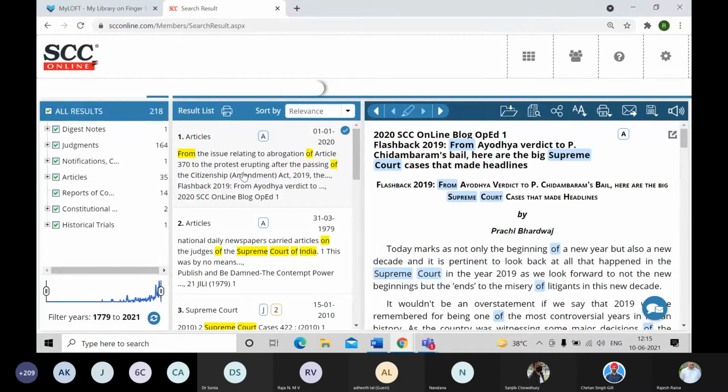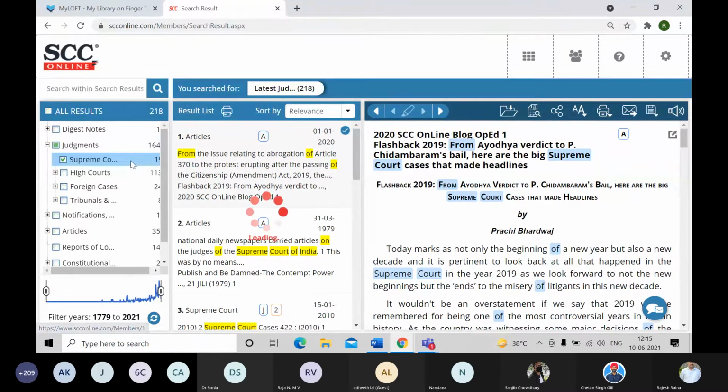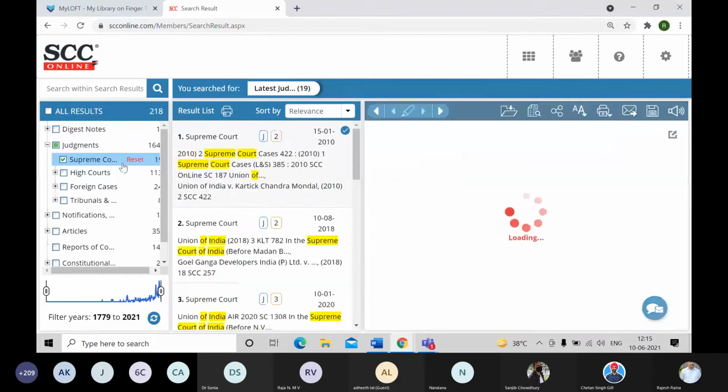So this is the set pattern of result display. Whichever way you do your search, whether it's a party name or a citation or a word search, you will get these three columnar displays. Now here I wanted to see the Supreme Court judgment, so I'll expand this judgments portion. Wherever I put my cursor, this follows. So I'll click on Supreme Court, and only that gets selected.